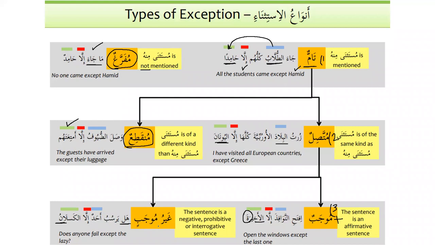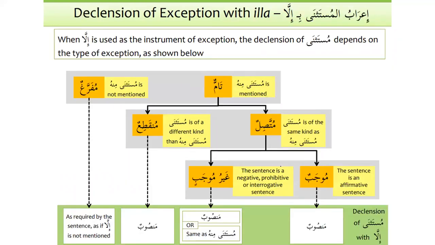But if the speech is munqati'un, it is mansub. And if the speech is tammun, muttasilun, and mujabun, if the three conditions are met, then the noun after illa will also be mansub. And we have the same summary over here, as we can see. For example, i'rabul mustathna bi illa, the declension of exception with illa. When illa is used as the instrument of exception, the declension of mustathna depends on the type of exception as shown below. So first of all, we focus on tammun.